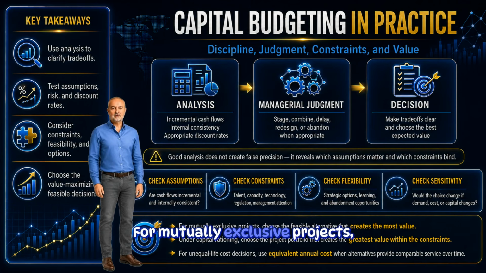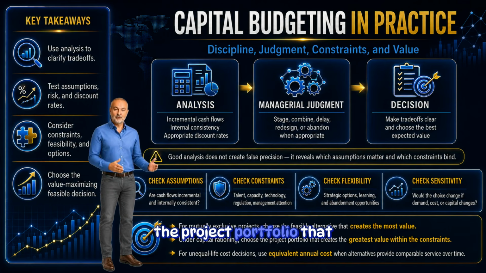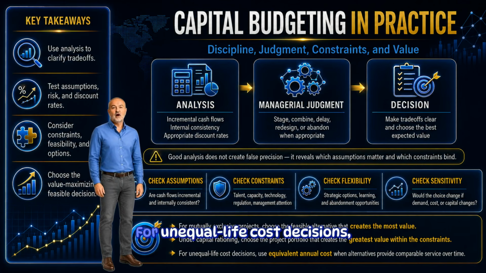For mutually exclusive projects, choose the feasible alternative that creates the most value. Under capital rationing, choose the project portfolio that creates the greatest value within the constraints. For unequal life cost decisions, use equivalent annual cost when alternatives provide comparable service over time.